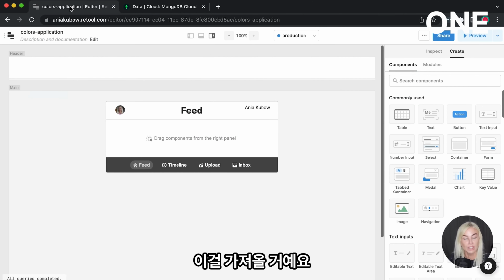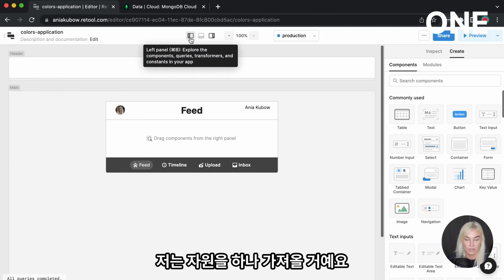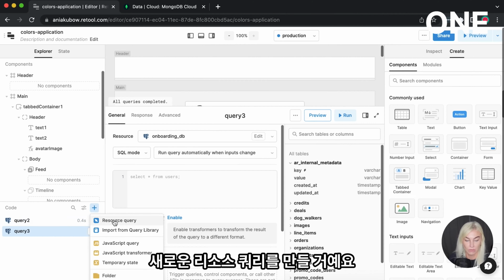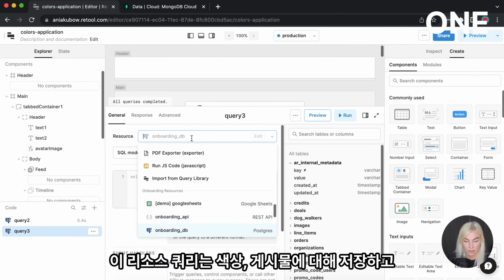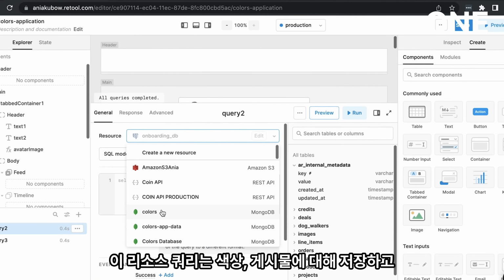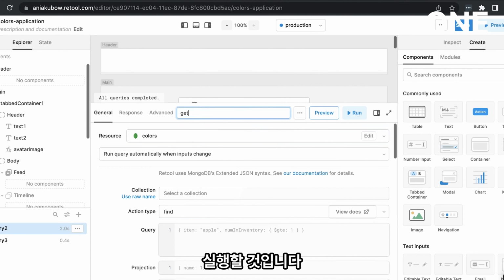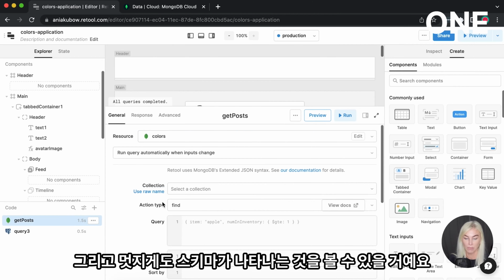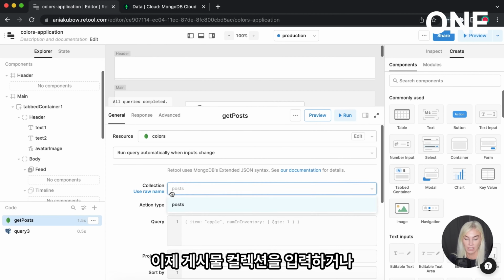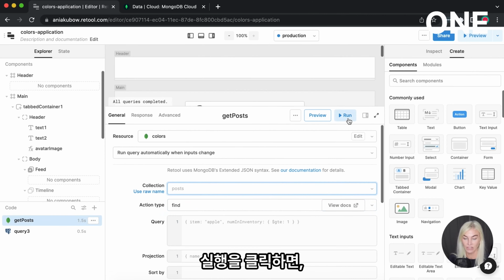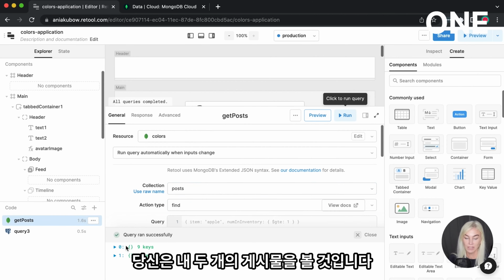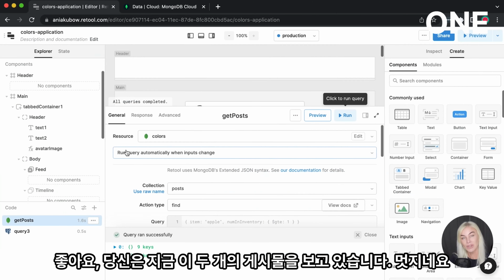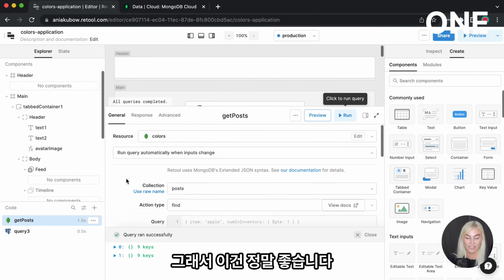I'm going to now retrieve these from the app. So to do this, I'm going to just get a resource. So let's just get this down here. I'm going to make a new resource query. This resource query is going to be to colors, posts, and save and run. And great, you will even see a schema pop up. So now if I type in the collection posts or select it from a drop down and just click run, you will see my 2 posts. Okay, you're seeing literally these 2 posts right here. Wonderful. So this is looking great.